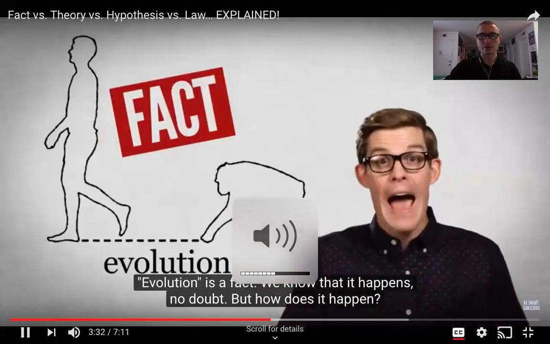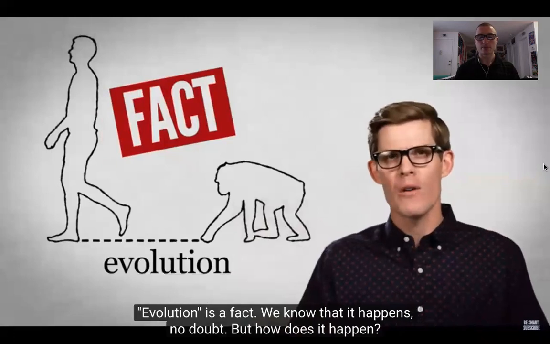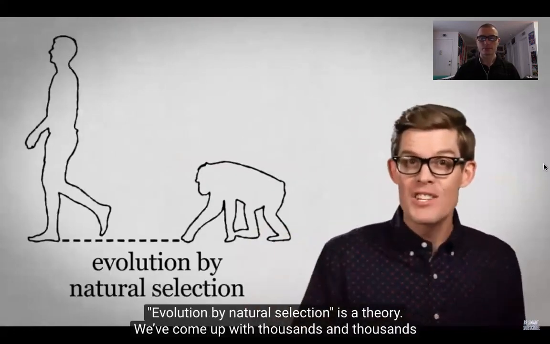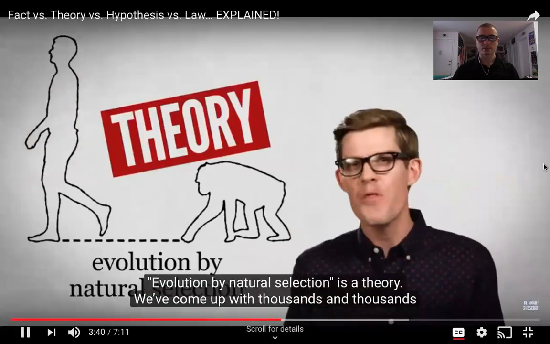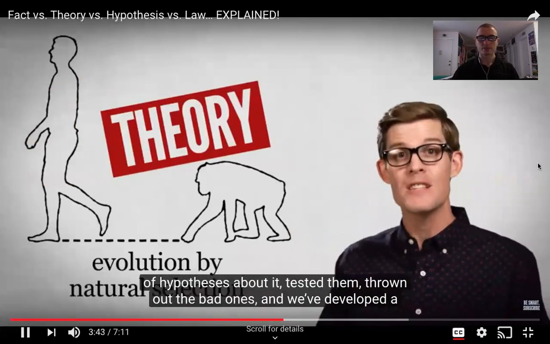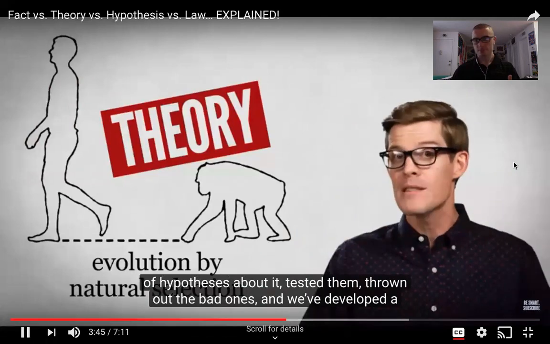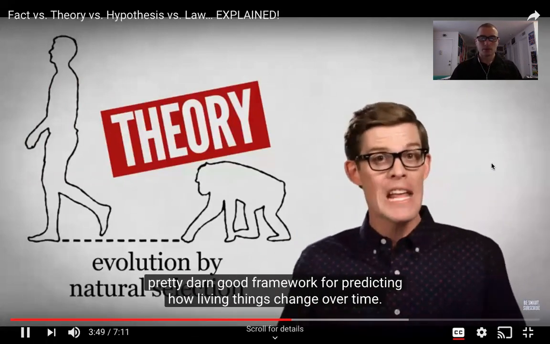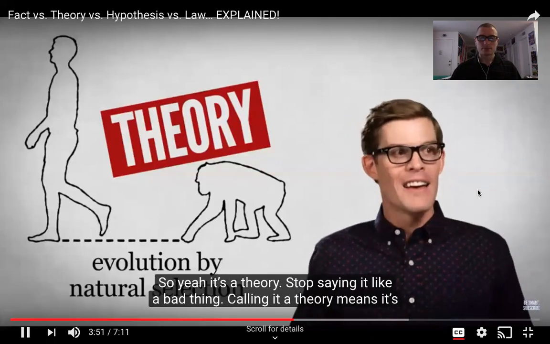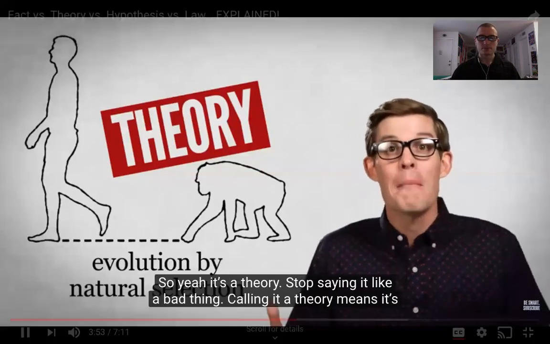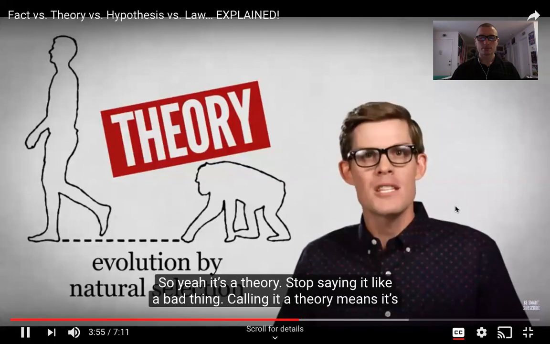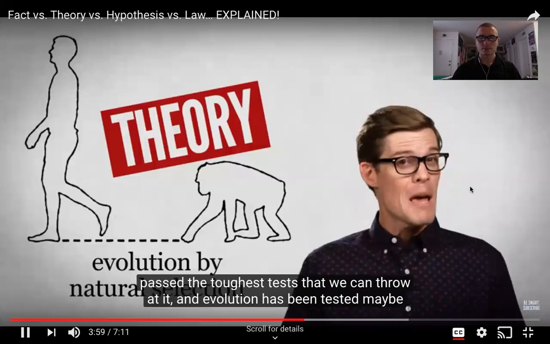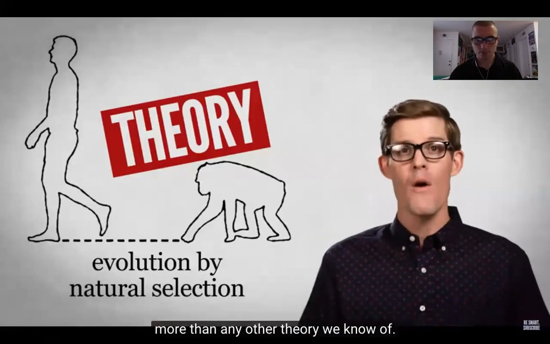Evolution is a fact. We know that it happens, no doubt. But how does it happen? Evolution by natural selection is a theory. We've come up with thousands and thousands of hypotheses about it, tested them, thrown out the bad ones. We developed a pretty darn good framework for predicting how living things change over time. So yeah, it's a theory. Stop saying it like a bad thing. Calling it a theory means it's passed the toughest tests that we can throw at it. And evolution has been tested maybe more than any other theory we know of.